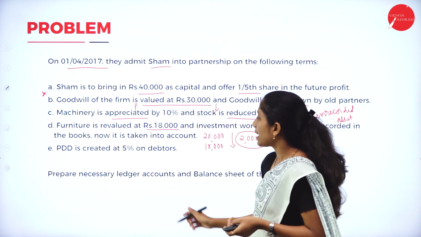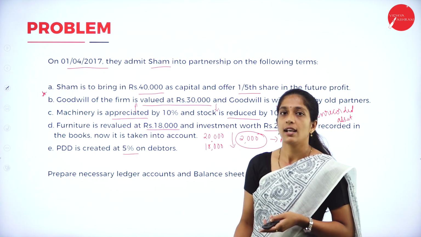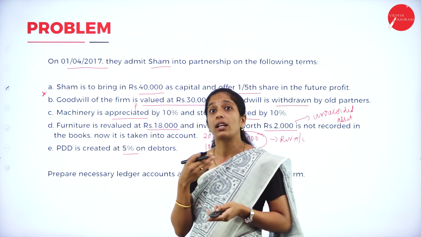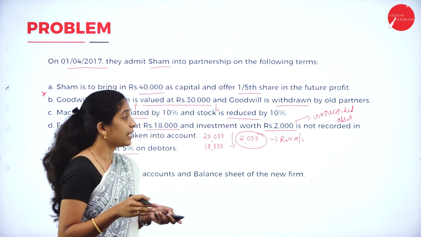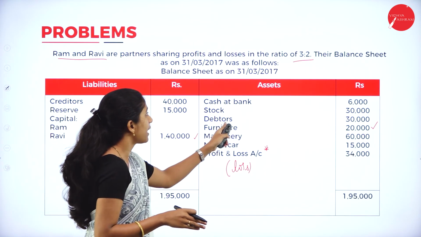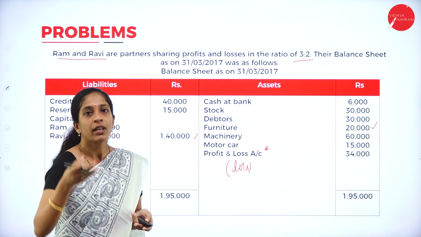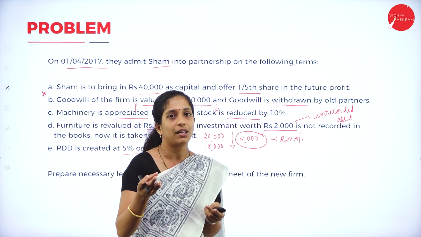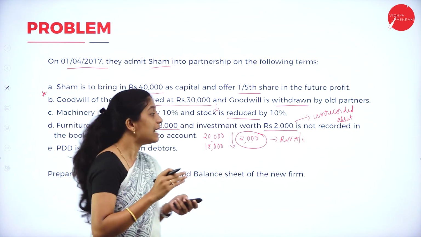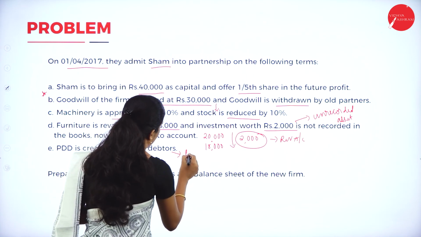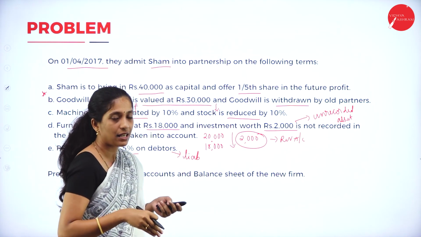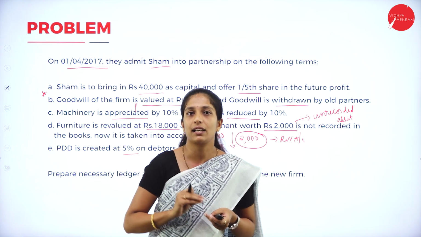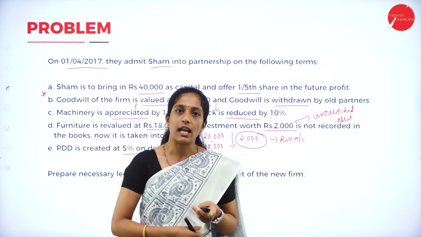Next, PDD is created at 5% on debtors. PDD is nothing but provision for doubtful debt. Now go through the balance sheet. They have not given PDD in the balance sheet, but they are telling that now we have to create it. Here debtors are 30,000, but there is no PDD. They are telling that now we have to create PDD at 5%. PDD is nothing but provision for doubtful debt, and it is a liability. So a new liability has come into the business. So the liability increases. Increase in liability we have to record in the revaluation account.